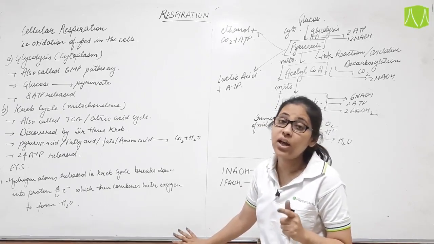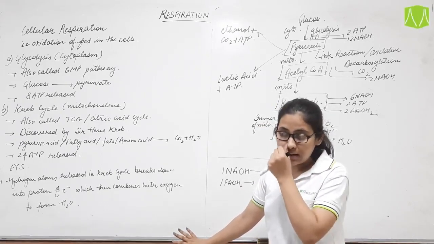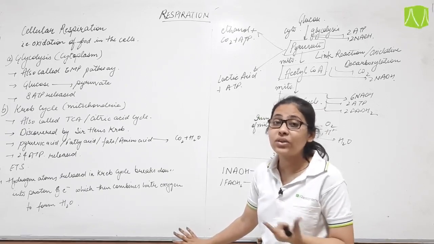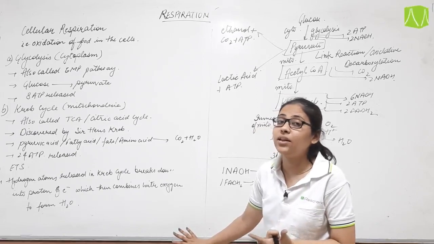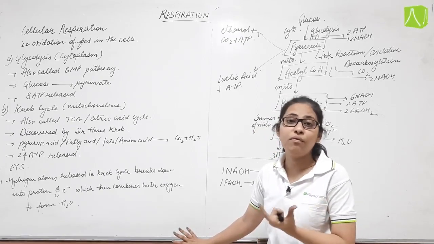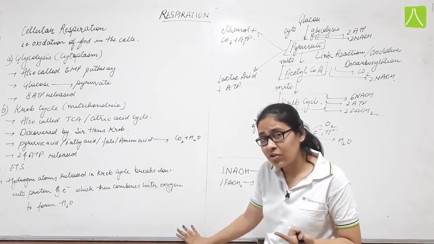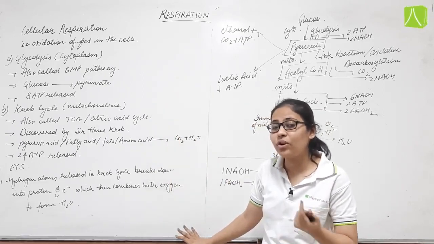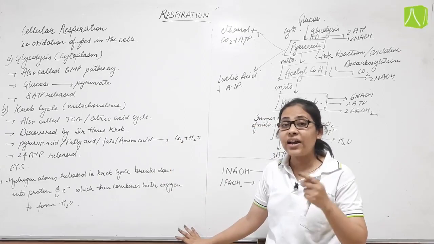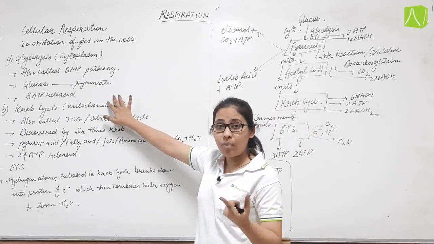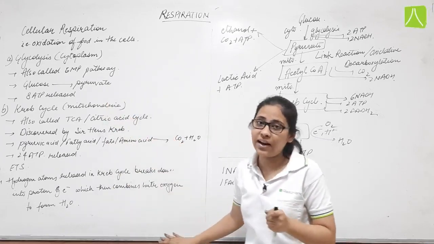is released during glycolysis. Basically, the main aim of cellular respiration is to produce energy in the form of ATP, that is, adenosine triphosphate. So ATP is released during respiration, that's why the food is oxidized. Food contains energy in it and that energy has to be first converted into its utilizable form, that is ATP, then we can utilize that energy.